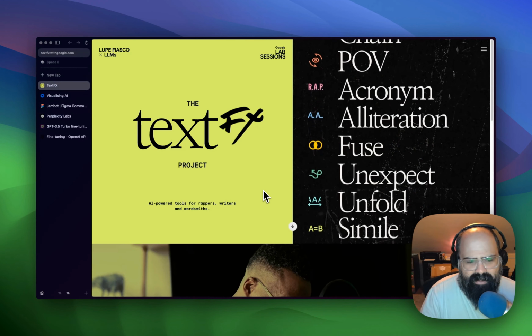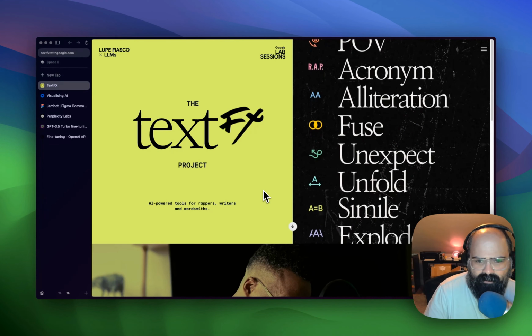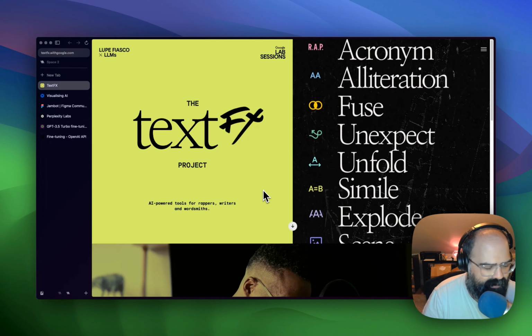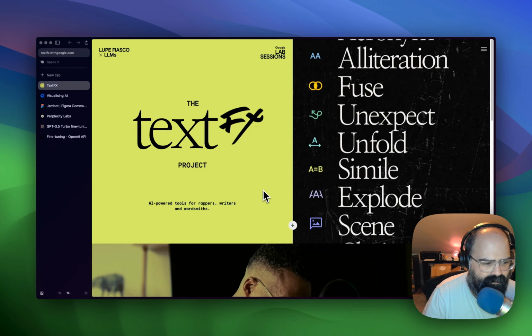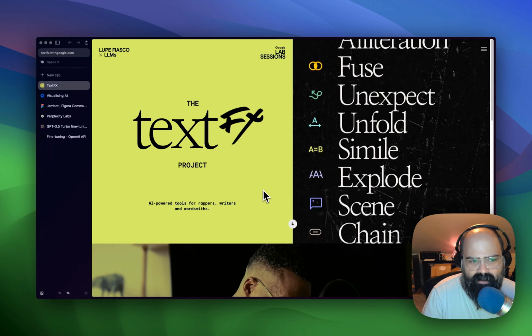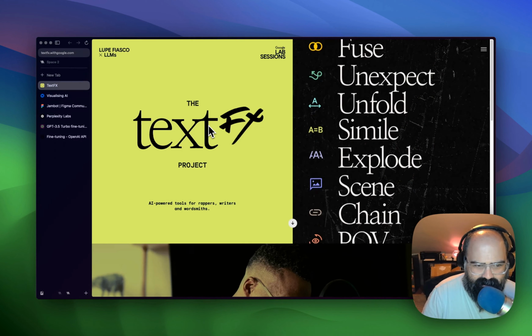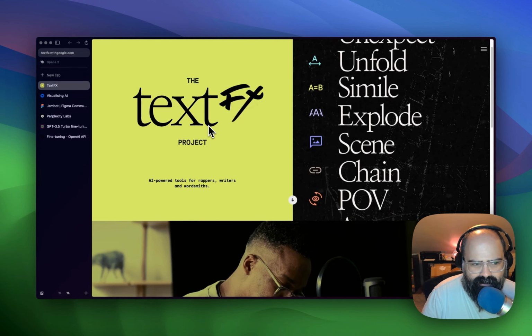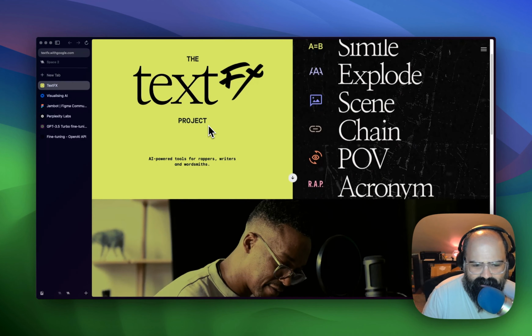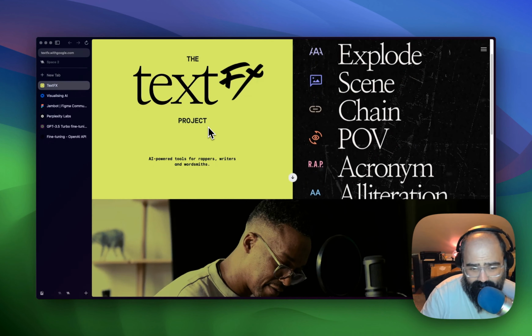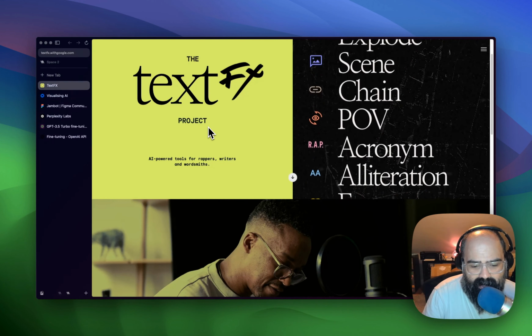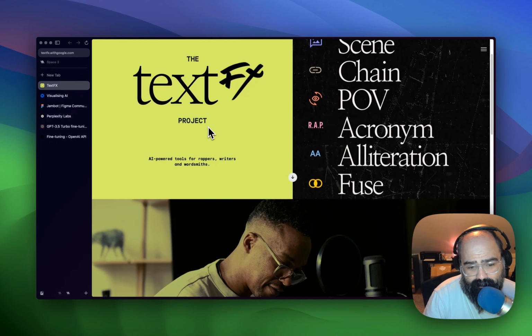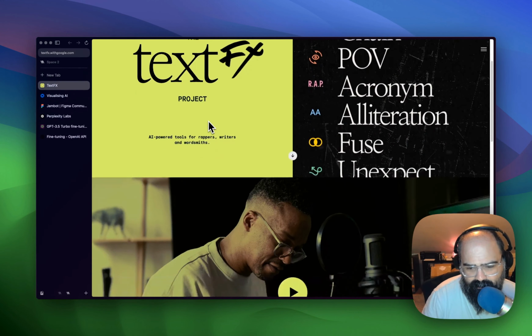Okay, so first up, I want to get into one of the more interesting things of the week that caught my eye that wasn't just a ChatGPT update. This is called the TextFX Project from Google, and it is a series of tools. Well, I'll read the tagline: AI-powered tools for rappers, writers, and wordsmiths.